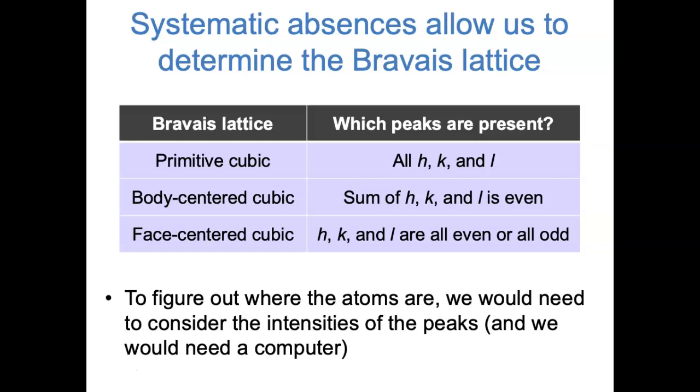That means we can figure out the Bravais lattice of a crystal just based on whether peaks are present or absent. If we want to completely solve the crystal structure, to figure out where the atoms are, we need more information. We need to think about the relative intensities of the peaks, and we probably need a computer to solve the structure. This goes beyond what we're going to cover in this video.